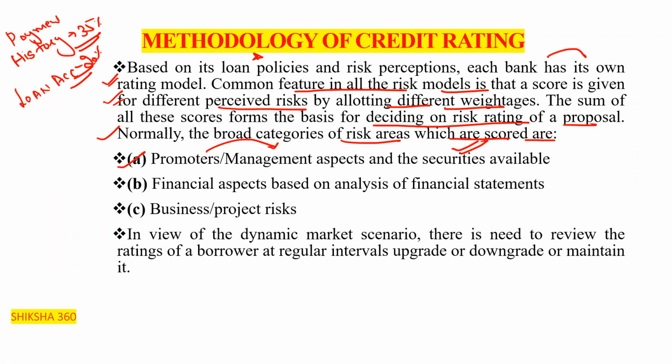First one here is basically the promoters or management aspects, and what securities are available. Second one is the financial aspects, based on analysis of the financial statements. We can say the balance sheets are clear, all these things. Third one is the business or project risk.